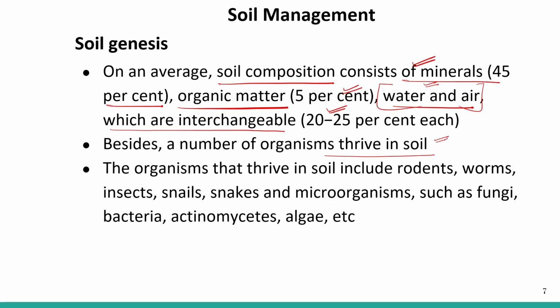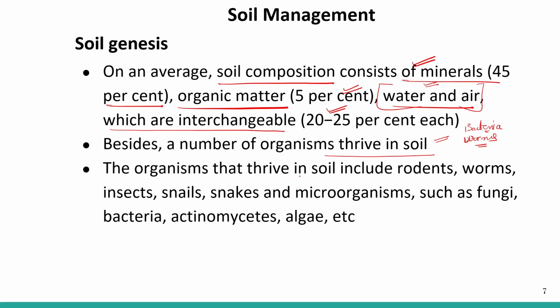So there are so many organisms: bacteria, worms, different types of worms, right? Other microorganisms like fungi are also present in the soil.